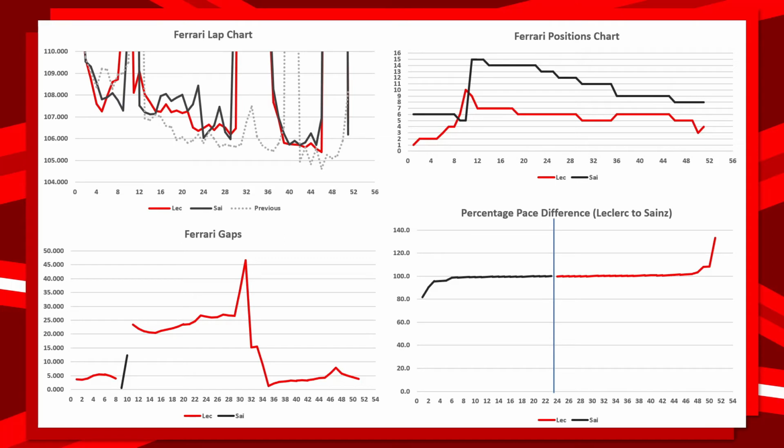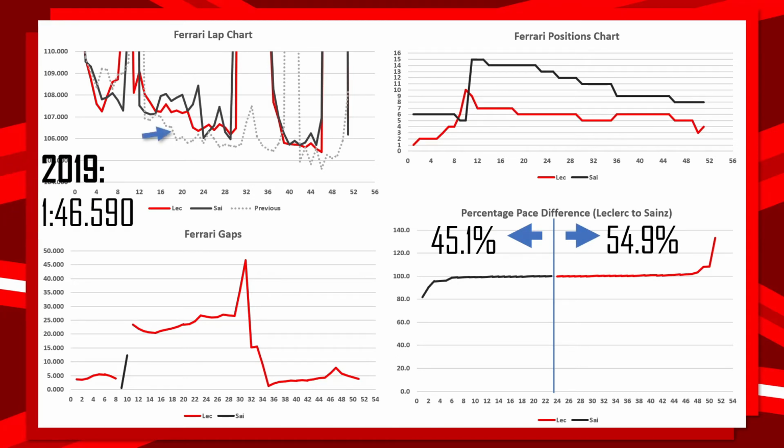But splitting their percentage pace difference down the middle, for 45.1%, it was Carlos Sainz who was the faster car, and for 54.9%, it was Charles Leclerc, with their 2019 pace being a 1:46.590. And equally, in their first stint just before the pit stops, they were actually very even, if a little bit inconsistent. They then both come in for their pit stops around the same sort of time, and then by